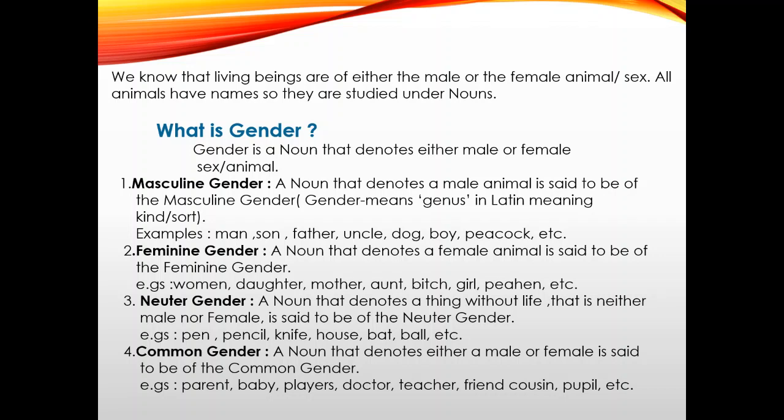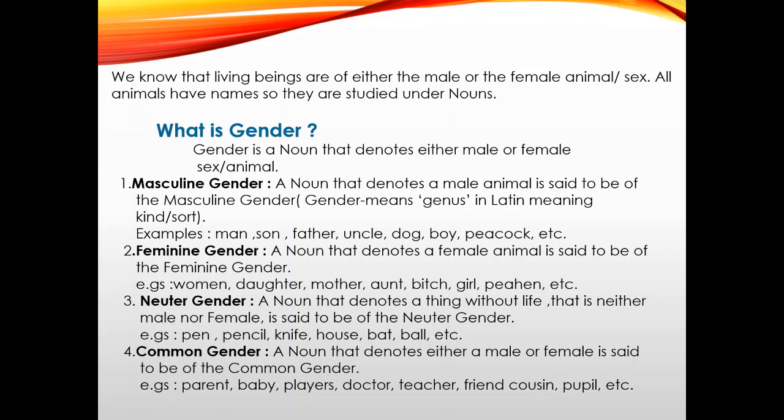Now, among the gender, there are so many kinds of genders. Among them, the first one is masculine gender, the second one is feminine gender, the third one is neuter gender, and the last one is common gender. Let us see the first one, masculine gender. What is masculine gender? A noun that denotes a male animal is said to be of the masculine gender.